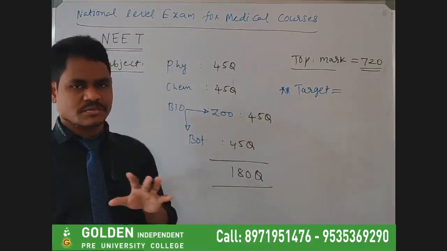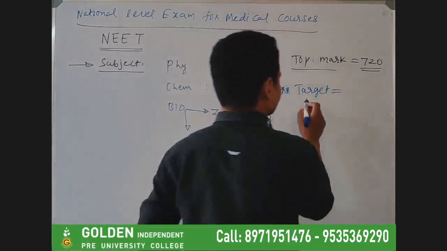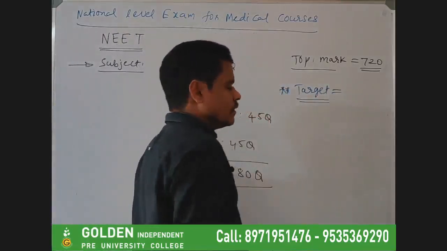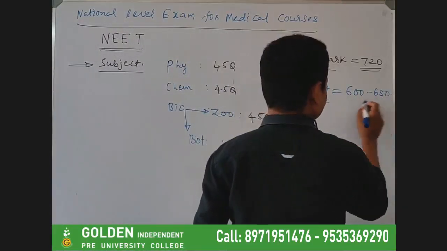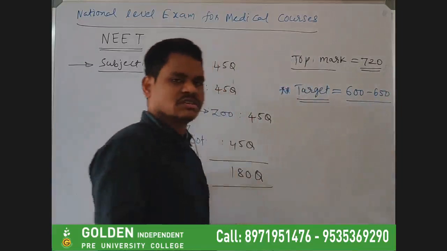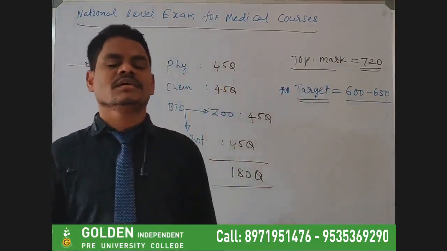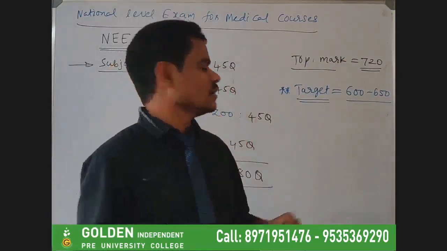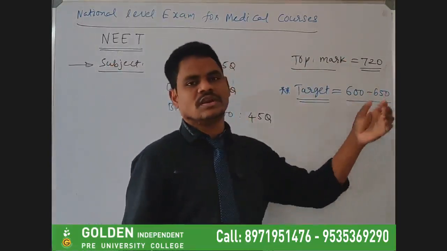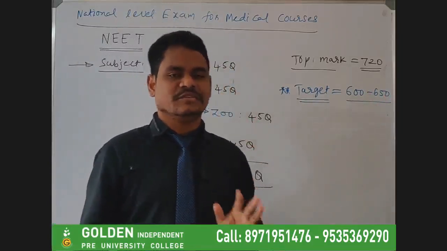I'm going to list out some medical colleges that are there in India, but I'll just tell you what is the target the student should look for. If you get 600 to 650 marks, above 600 out of 720, definitely you will be getting a government medical college. So 100% I can tell you that if you are in this range, your life is definitely settled. So you don't have to look back for any reason in the future.